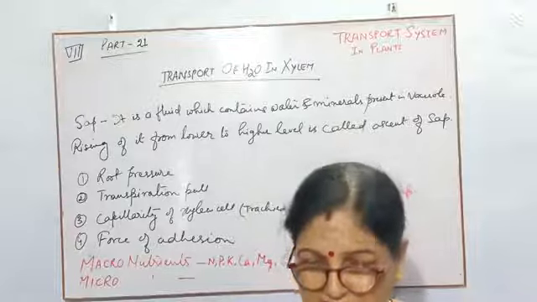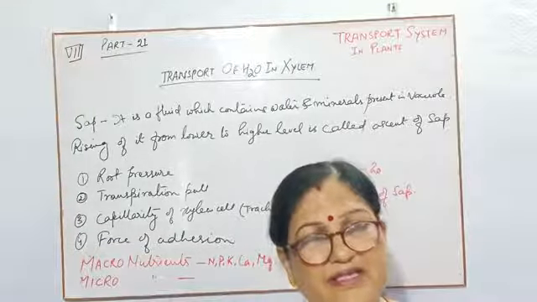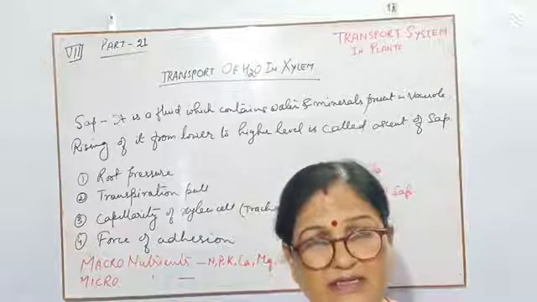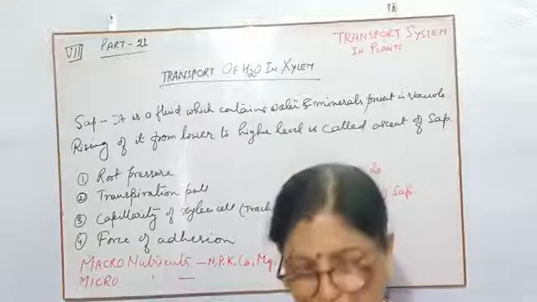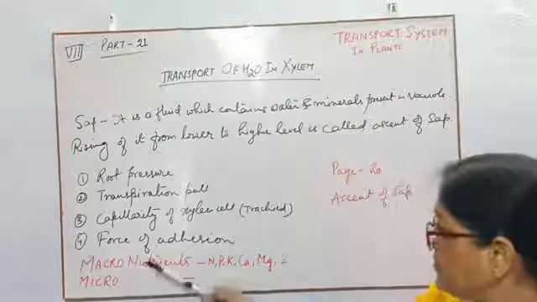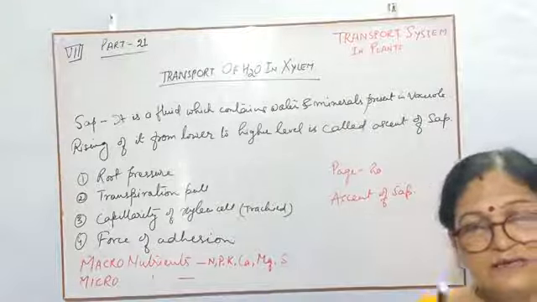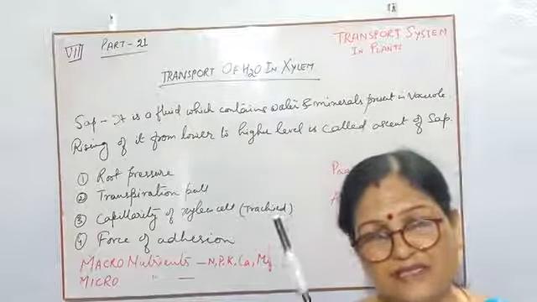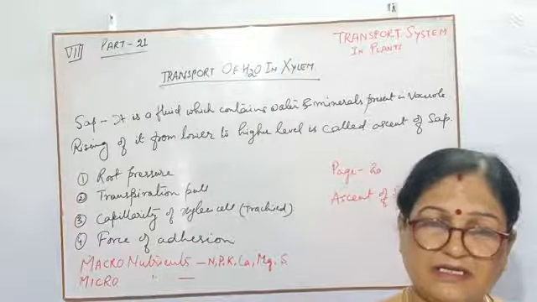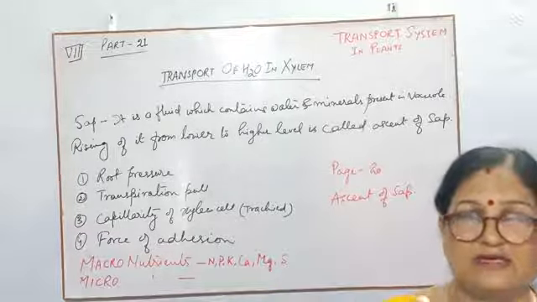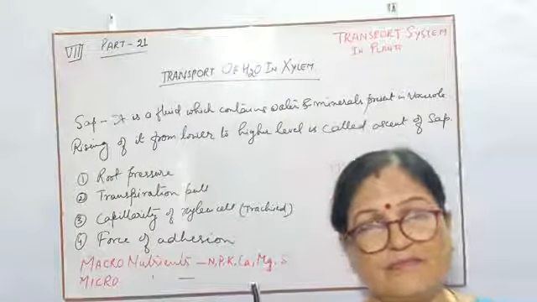That means the radius of the cylinder is very less, and that's why the liquid can reach up to the higher level. So this point is capillarity of the xylem cell. As the xylem cell has a very thin lumen or cavity in it, it can raise the fluid from a lower level to a higher level very easily.